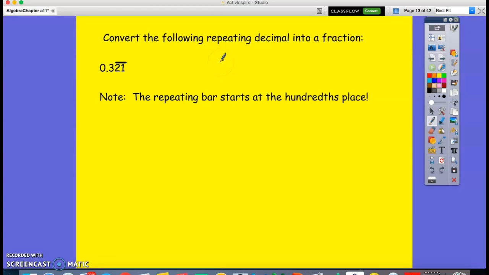Now, what do I do if it doesn't repeat from the tenths place? Here it starts from the hundredths place, right? So what do I do? I have to use the formula method. So x equals 0.321 with the 21 repeating, right? Now, how many digits are there after the decimal? You have 3 digits, right? So I'm going to multiply both sides by 10 to the power 3. So I get 1000x equals